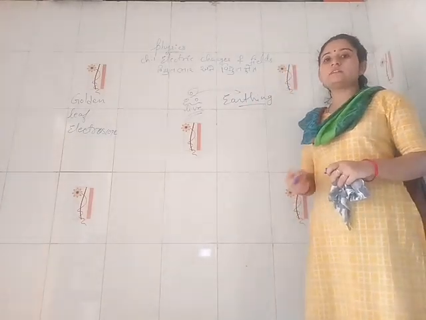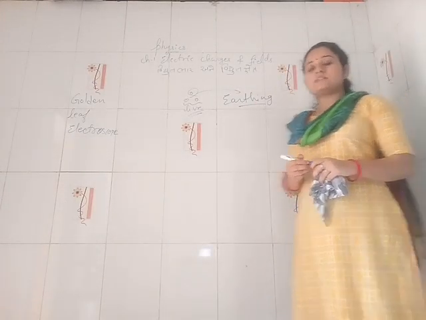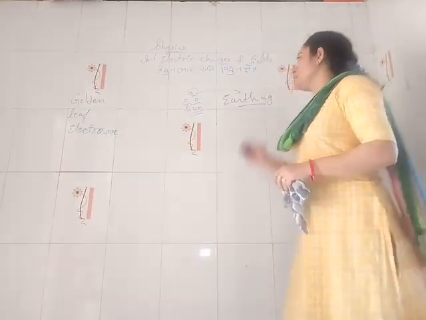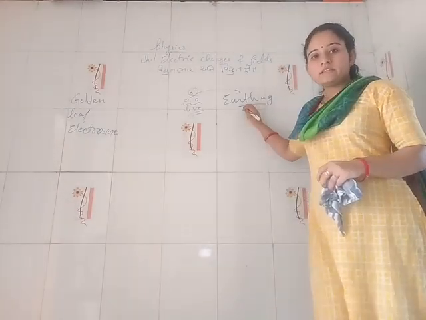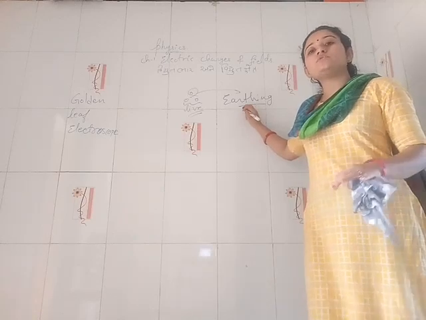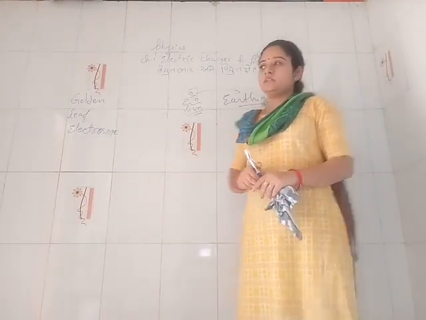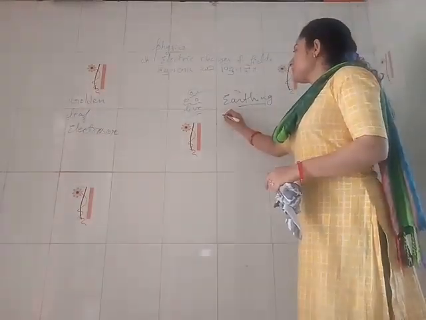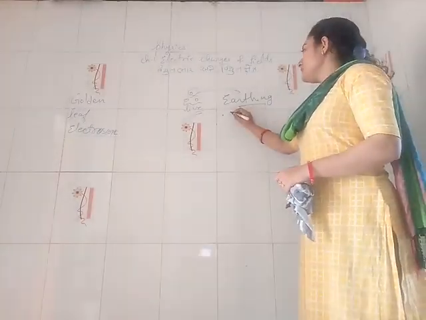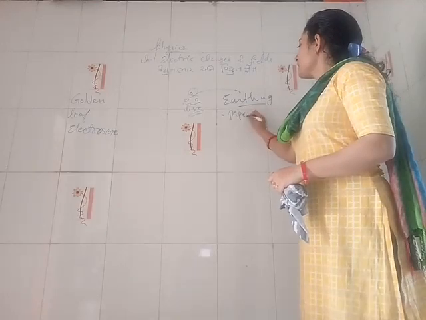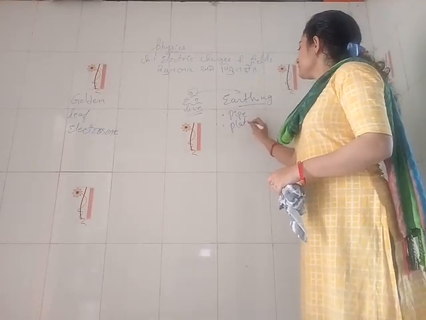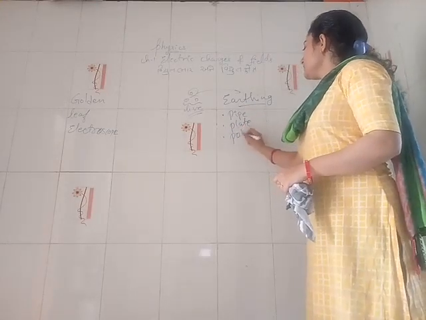Now how is this earthing useful? This earthing is done because when there is any leakage, then there is no harm to the human and all the current goes to the earth. So earthing is basically of 3 types: pipe earthing, plate earthing and pole earthing.